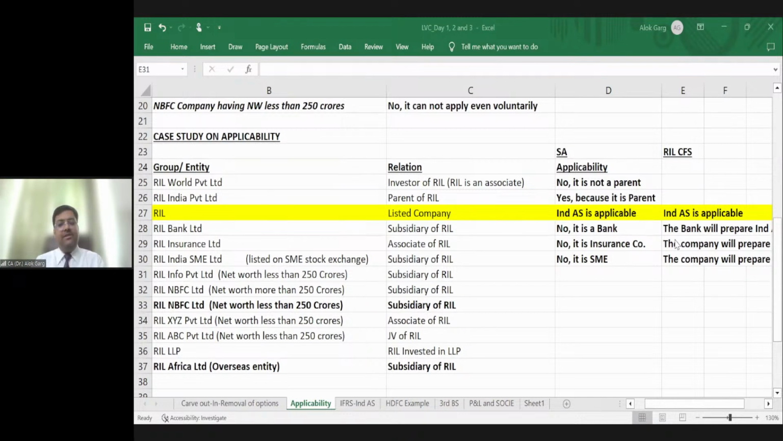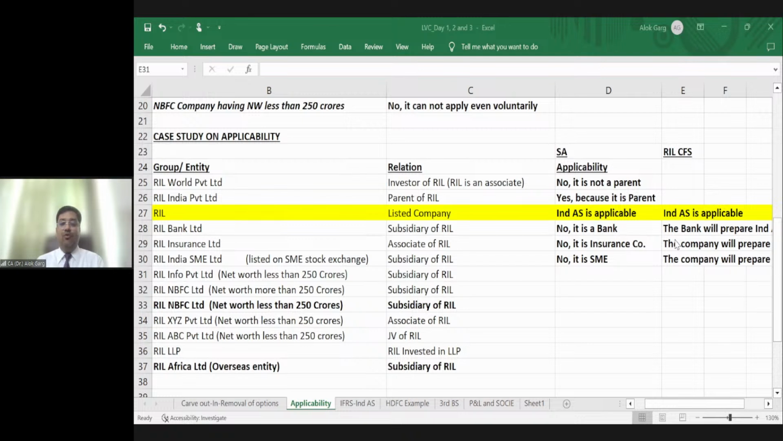RIL Info Private Limited. It's a private limited entity. Not a bank, not an insurance, not an SME. And net worth is less than 250 crore. Unlisted entity. But it is a subsidiary of RIL. Tell me whether Ind AS will be applicable or not applicable.